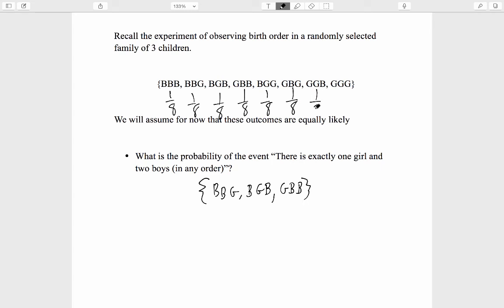If we survey many families with 3 children and ask each one for the birth order, roughly speaking, it'll turn out that 1/8 of them have 3 boys, 1/8 of them have boy, boy, girl, etc. That means that the probability of this event equals 3/8. There are 3 outcomes in it out of 8 outcomes total. Again, this thinking only works because the outcomes are equally likely.